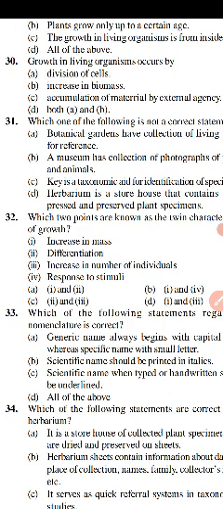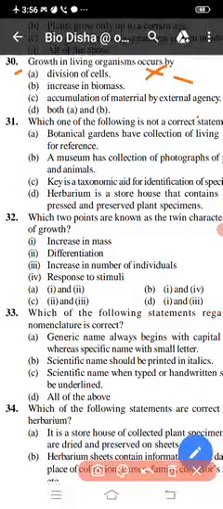Division of cells: of course, in multicellular organisms the growth is done by division of cells. When the cell starts dividing, that leads to growth. That is the mitotic division, you may know this.